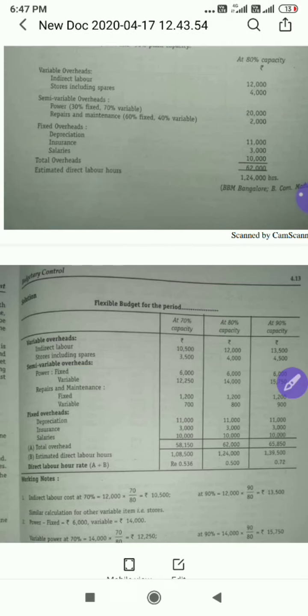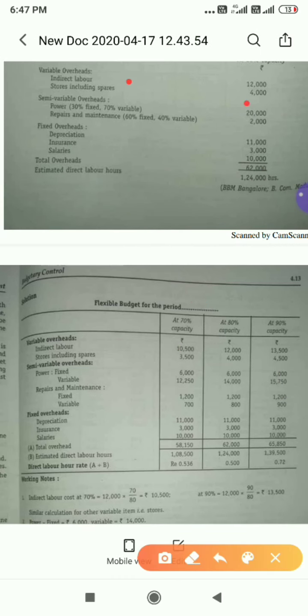The next one we have is stores and spares. How much do we have? Please remember, these are all variable. So irrespective of level of output, these will keep on changing. If you want one raw material for one product, for a second product you want one more raw material. Look here, for stores and spares they have given 4,000, that is for 80%.